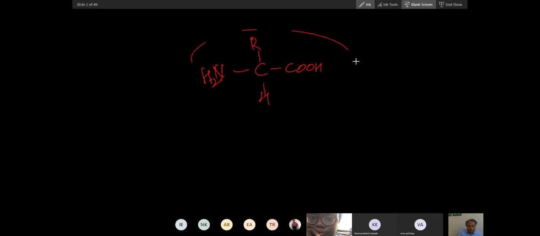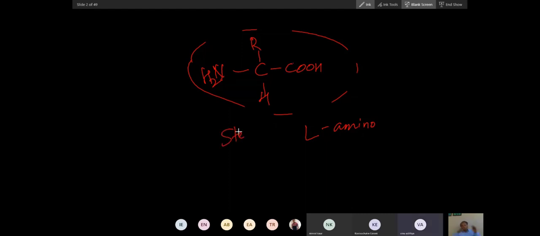So this is an amino acid. Here is the R group, here is H. All these amino acids are in the form of L amino acid. So this is a type of isomer, called stereoisomer. Isomerism in space. So we will talk about what is there in space.